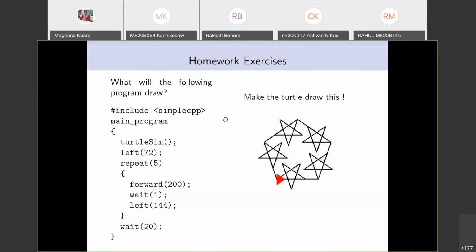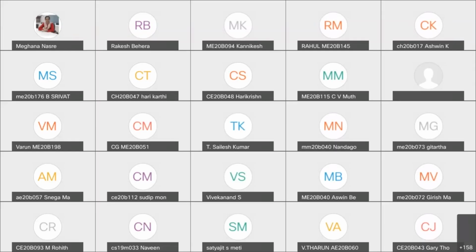We have several departments and students from different departments, and we have students from 6 different departments, and it's really a nice thing that we have this diversity.